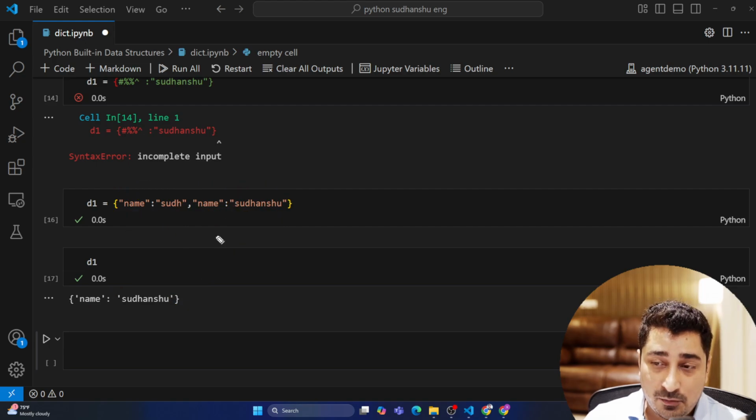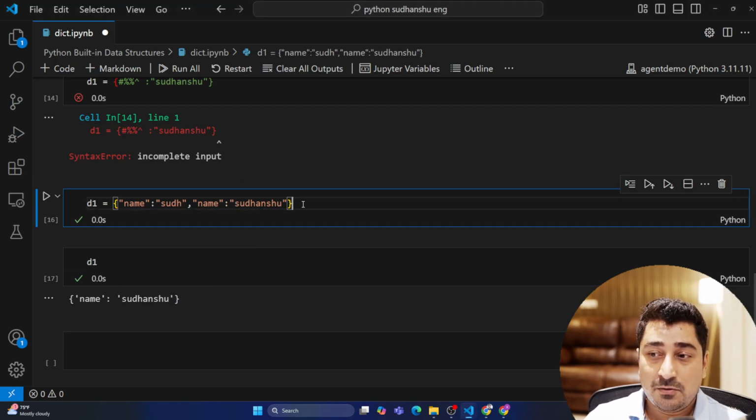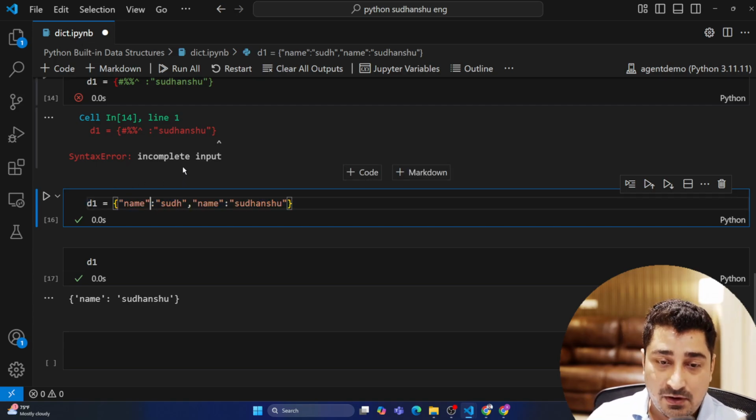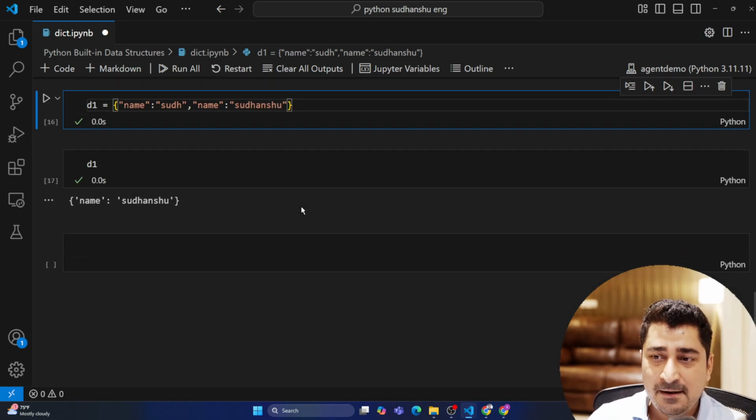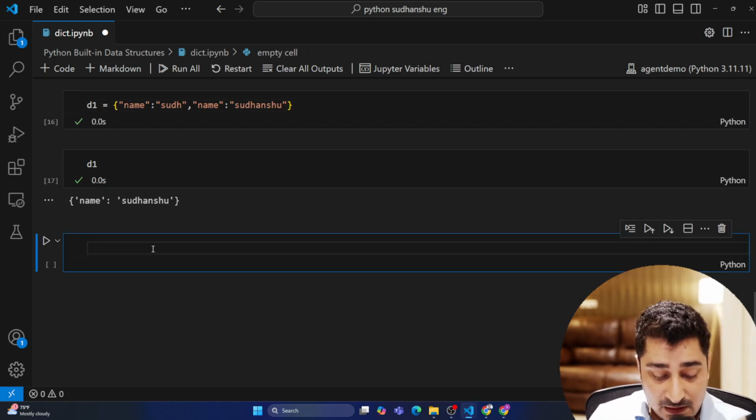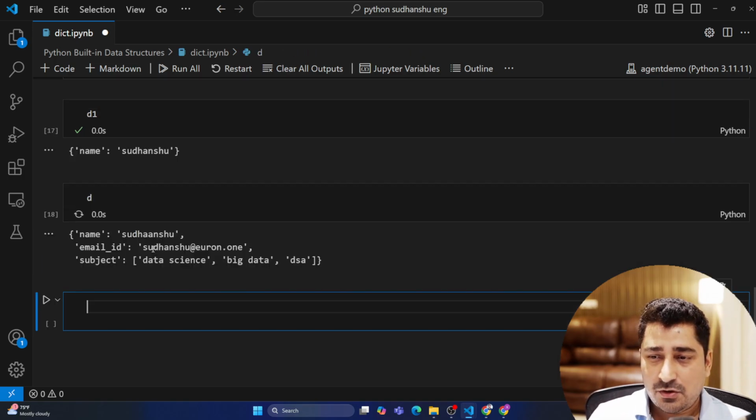Key should not be duplicate, and key is not going to be duplicate in case of a dictionary. As simple as that. So it is never going to be duplicate in any circumstances, in any situation. Fine. Okay, fine. Now, here we are going to call the dictionary D.